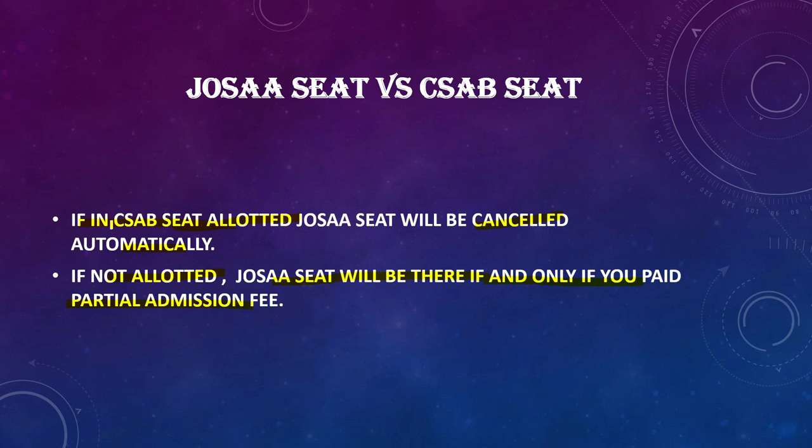If a seat is allotted, the seat you already have in JOSA will be cancelled automatically. The partial admission fee and seat acceptance fee you paid to JOSA will be transferred to the CSAB allotted college. So don't worry about the amount which you paid before in JOSA.